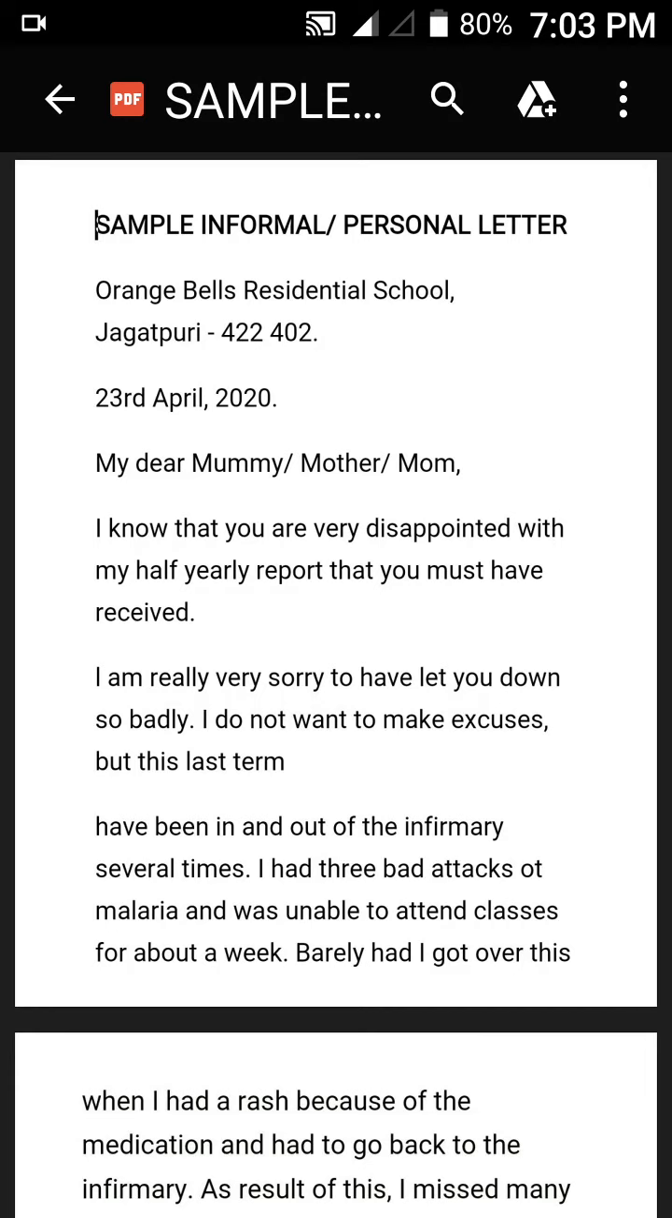First of all, you have to write your own address in brief. That means you can see here that just 2 lines have been written in the address. This is the address of the sender, the one who is writing the letter. So here the person has written Orange Bells Residential School, Jagatpuri, and then 422, then some space, and then 402.